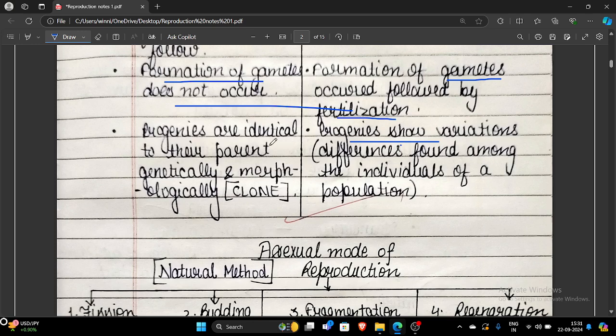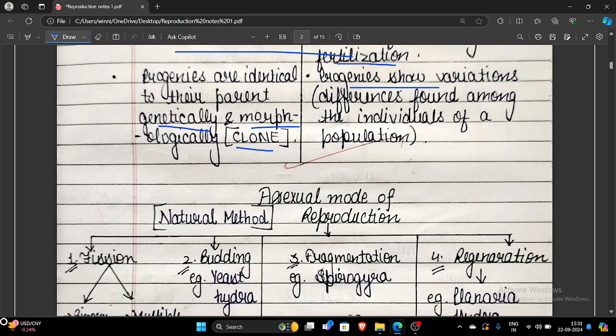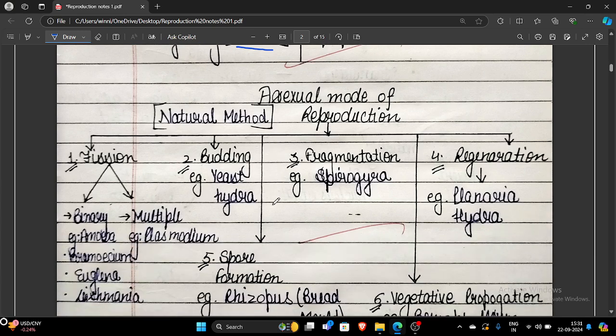But what happens in the case of asexual reproduction? Because a single parent is divided into two equal parts, their progenies are, on the basis of genetic content and appearance, identical to their parents. So such progenies are called clones. Now we have to study the asexual mode of reproduction, various natural methods and a few artificial methods. According to NCERT, we will study.